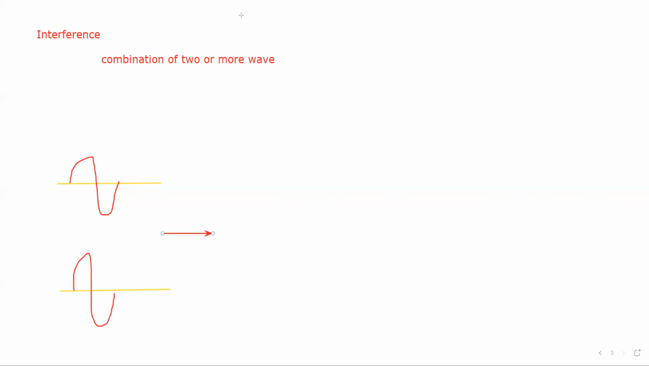As they enhance the effect of each other, what we see is a wave of higher amplitude, or a louder sound. This is interference, and we call this constructive interference. The two waves enhance the effect of each other and give rise to a wave of higher amplitude.